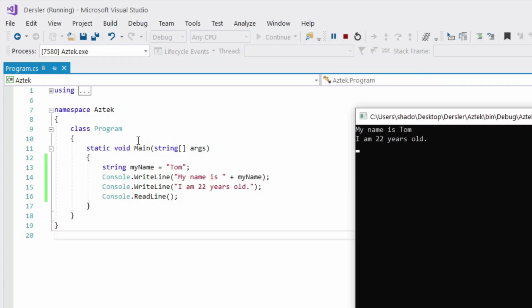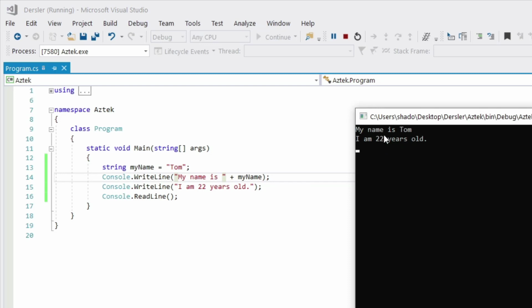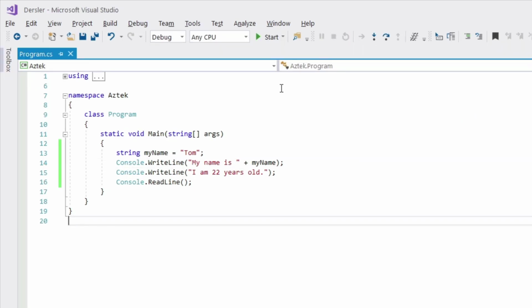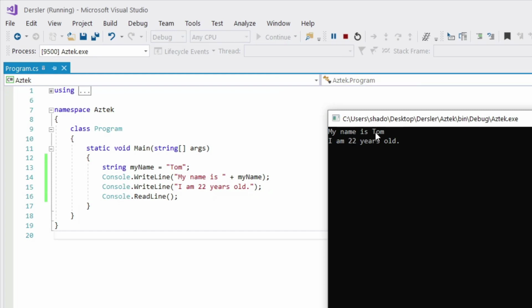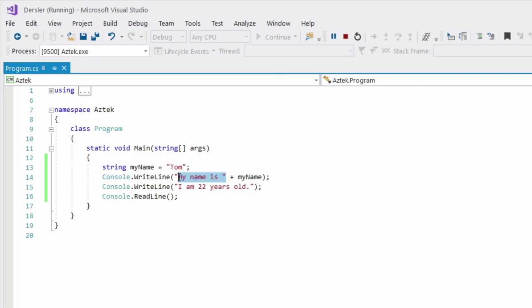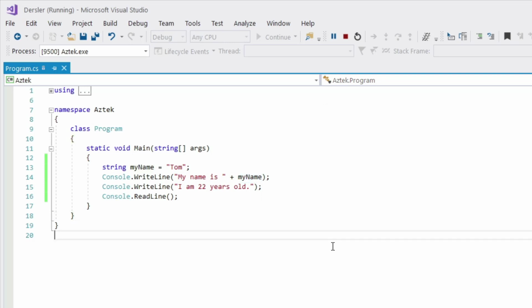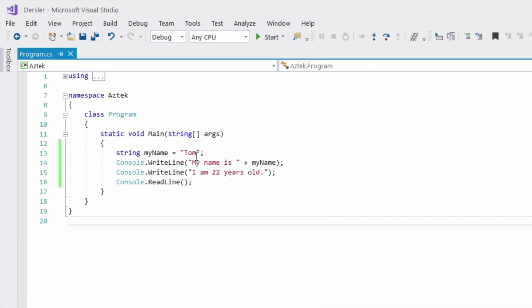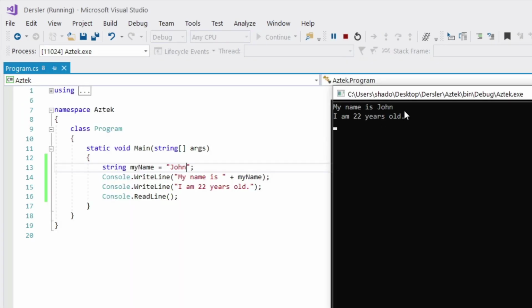Now if we execute our program, you're going to see my name is Tom. This "My name is" part is our string part, and the Tom part is our variable. And if we change this Tom to John, for example, as you can see, my name is John.